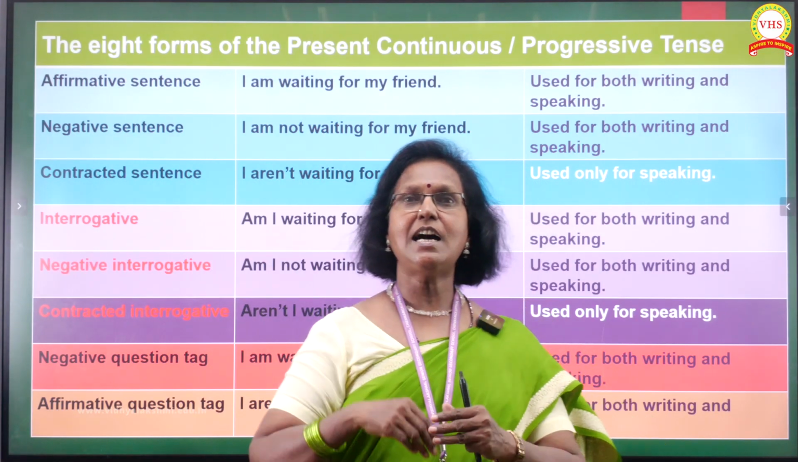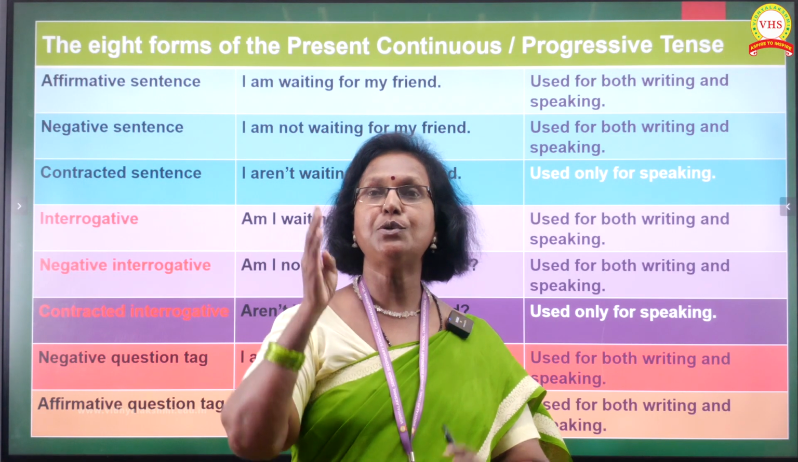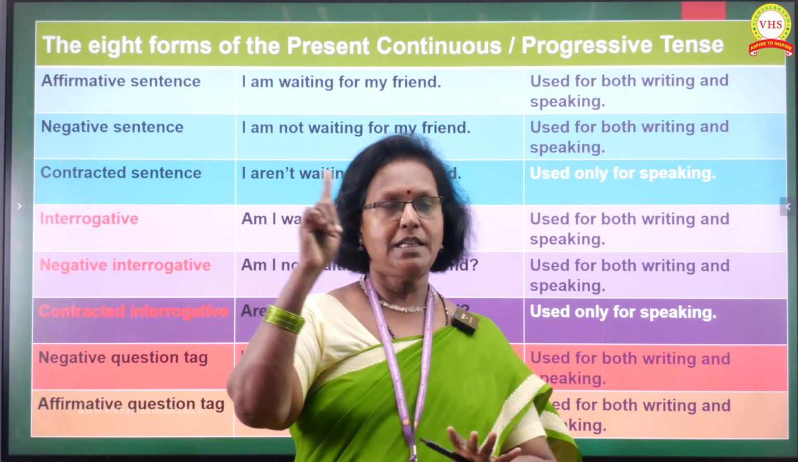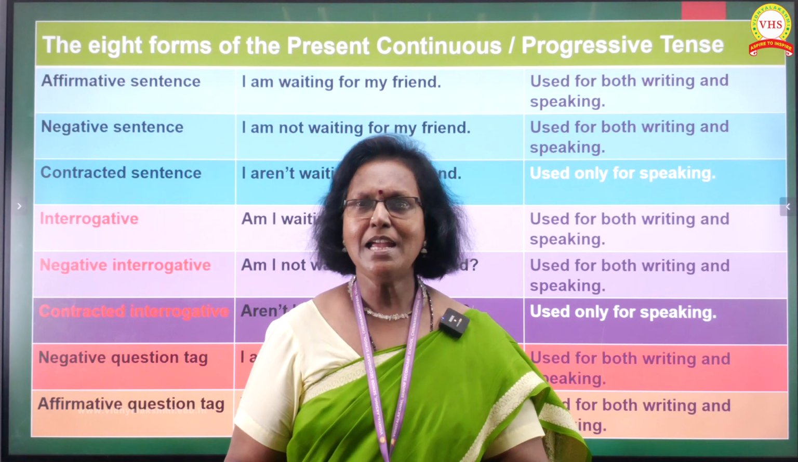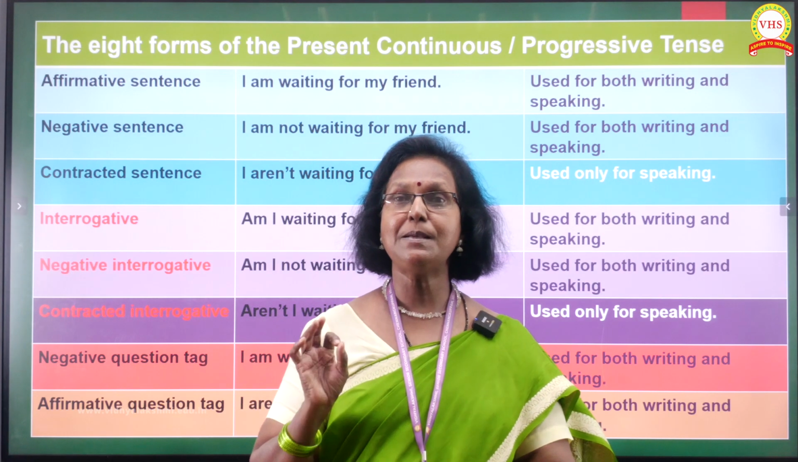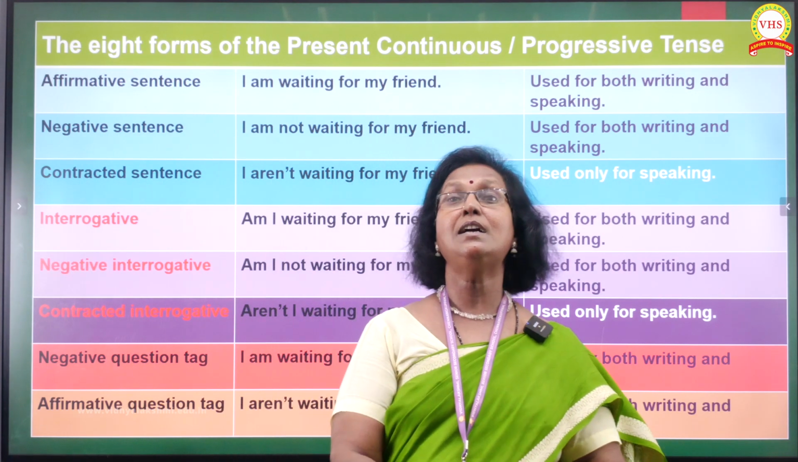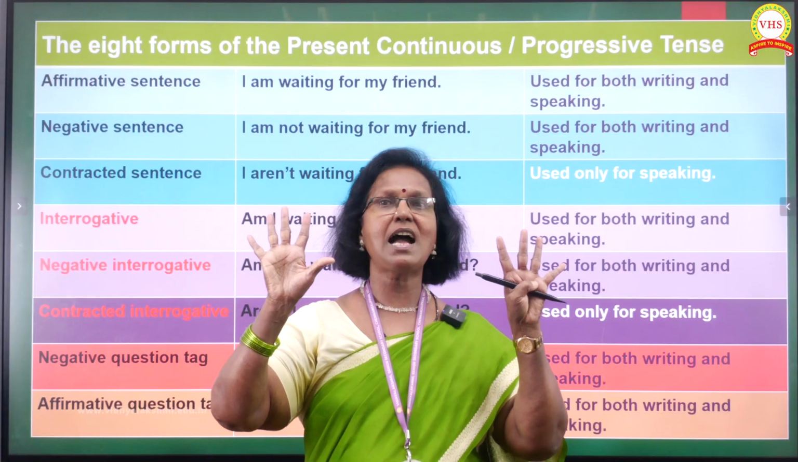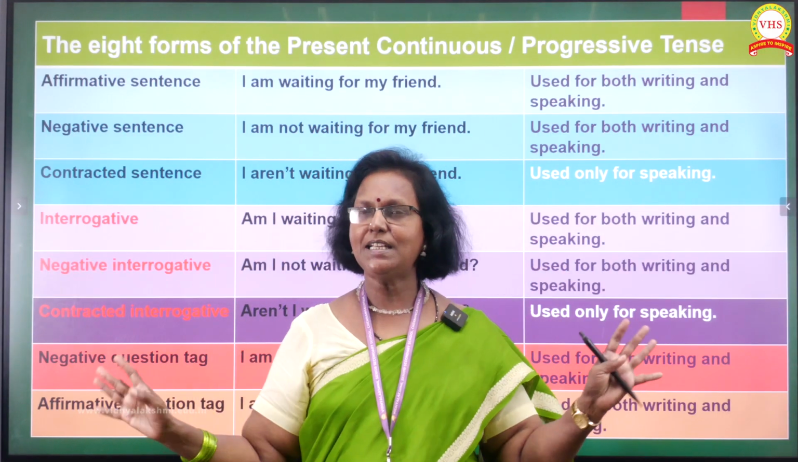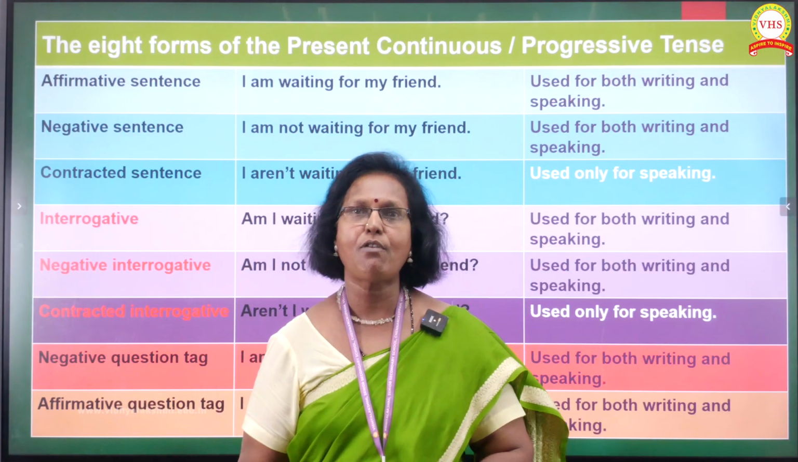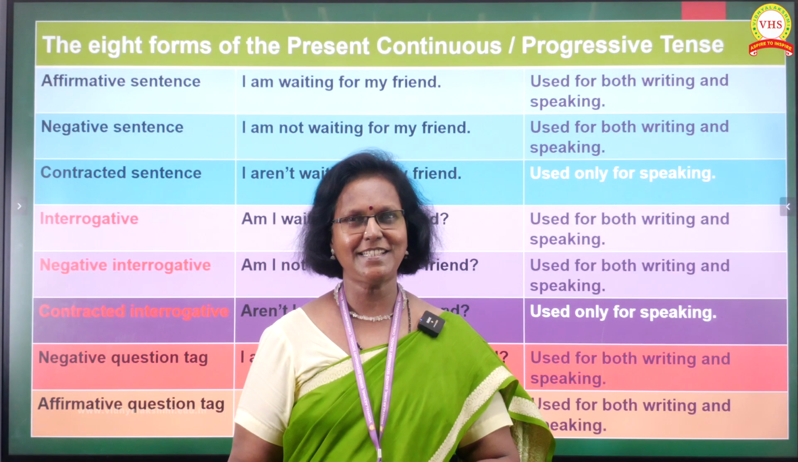Now, let us learn to make this sentence into 8 forms. In the previous video, I made you understand clearly that for simple present tense and for the simple past, we have 9 forms. But for the others, we must be thorough with the 8 forms. Shall we see what it is?